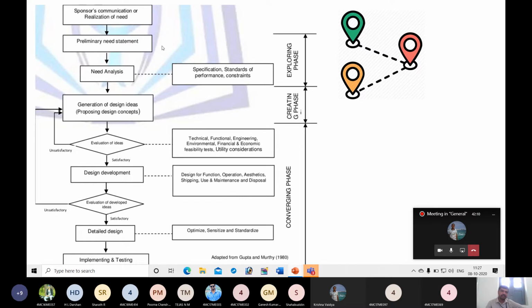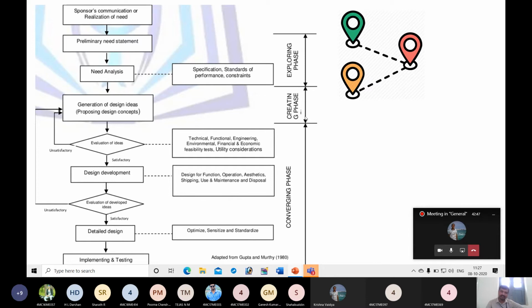By understanding the need, you can think about designing an electric car, considering a lot of things. You even have to consider how much customers are ready to pay, whether they want a low cost car, or they are ready to pay 15 or 20 lakhs for a car, or they want a car in 5 or 6 lakhs. That also you should understand. Based on that, you are going to generate a lot of design concepts. It may be 10, 15, 20, 25, as many as possible.